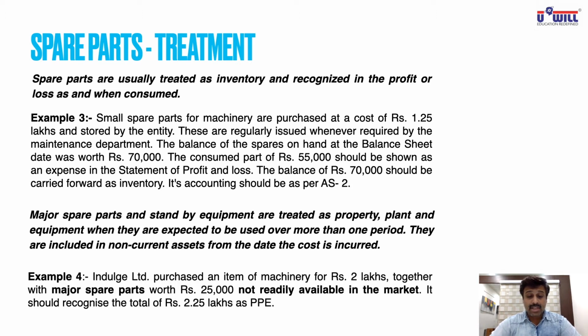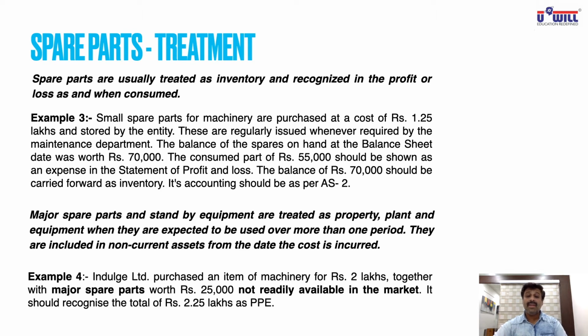Example: Indulge Limited purchased an item of machinery of 2 lakhs together with major spare parts worth rupees 25,000, not readily available in the market. Now why did you purchase these spare parts of 25,000 along with the machinery itself? Because it is not readily available in the market.